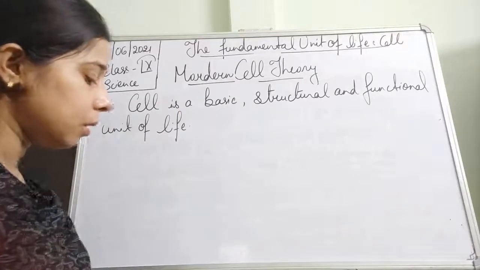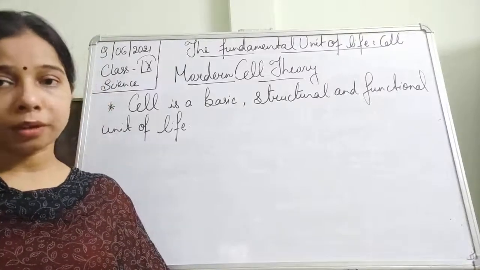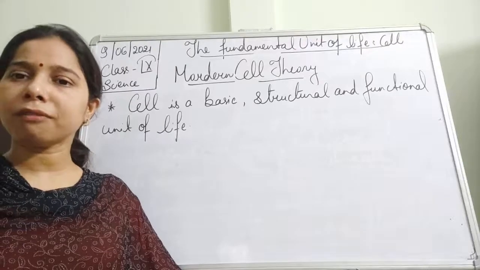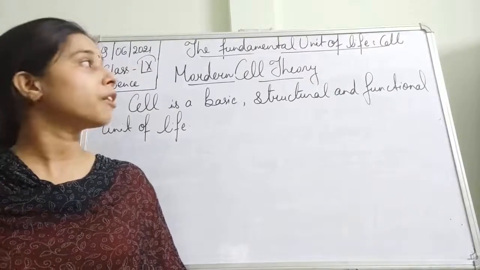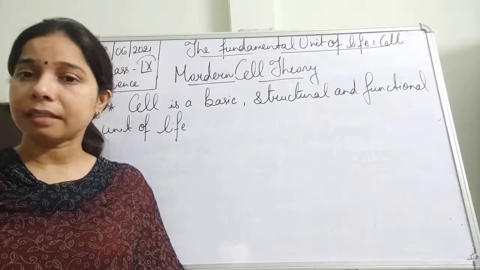Remember, students, the theory given earlier by Schleiden and Schwann and the modern cell theory do not have much difference, but some modifications have been made. So I may repeat some of the postulates that we have already seen in the cell theory.